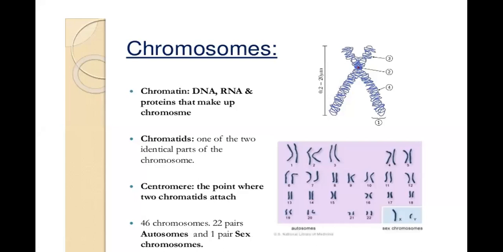The chromosome has two chromatids. One is this one, and the other one is this one, and they are joined together by the centromere. Centromere is the point where the two chromatids are joined. In human beings, there are 23 pairs of chromosomes. 22 are known as autosomes, and one is the sex chromosome, depending whether the person is male or female. In female, there are XX, and in the male, there are X and Y chromosomes.